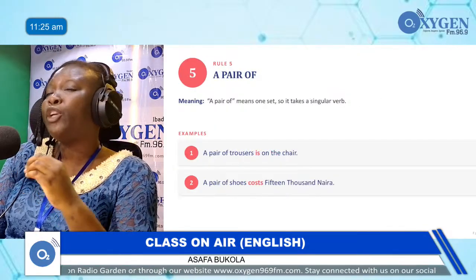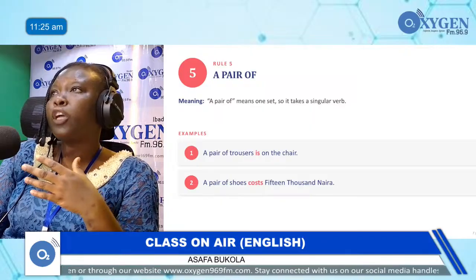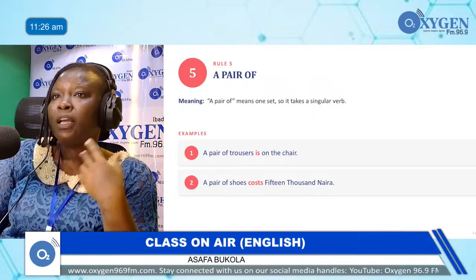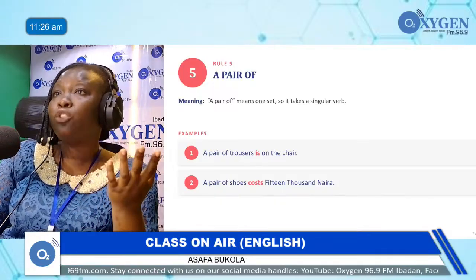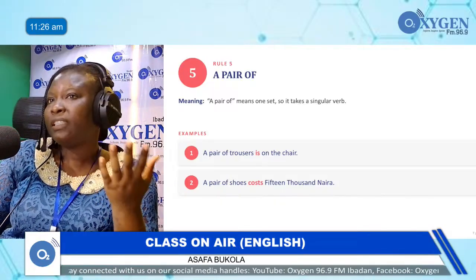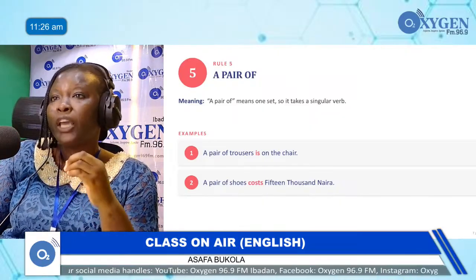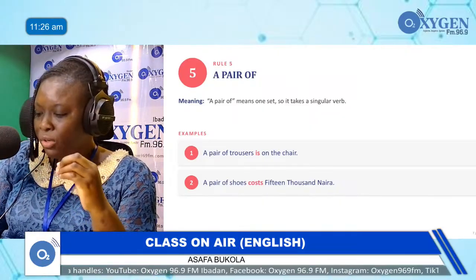But whenever you want to talk about pairs without using the phrase a pair of, like glasses, like trousers, you can use a plural verb, because there may be more than one. But whenever you use a pair of, it takes a singular verb.